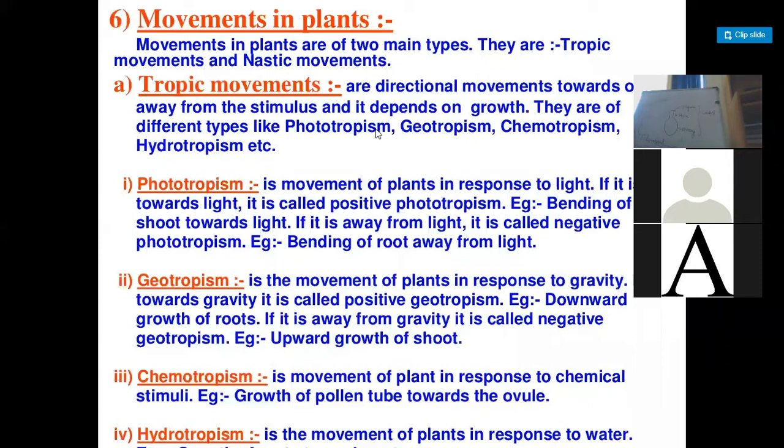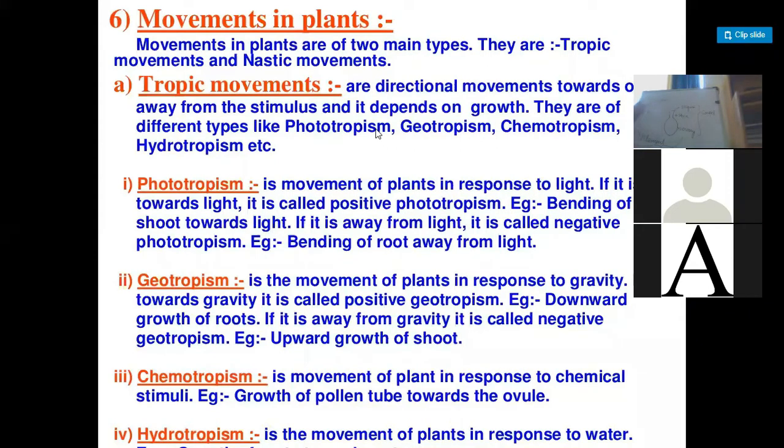Where both the male part as well as the female part are present in the same flower, we call it a bisexual flower, and where they are present separately in separate flowers, they are called unisexual flowers.